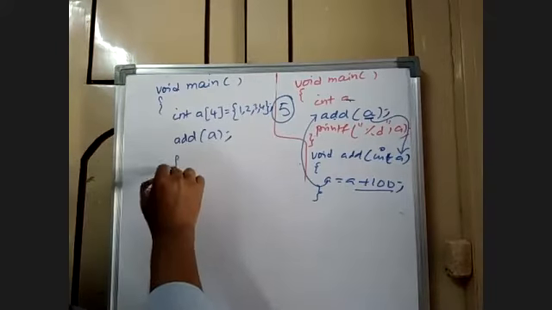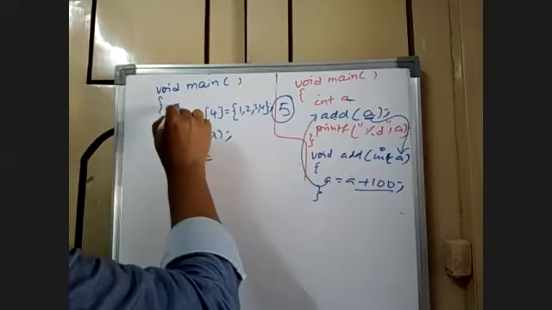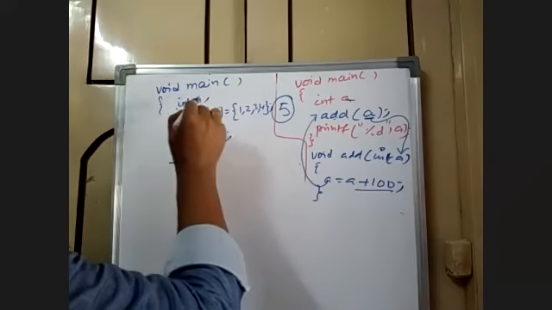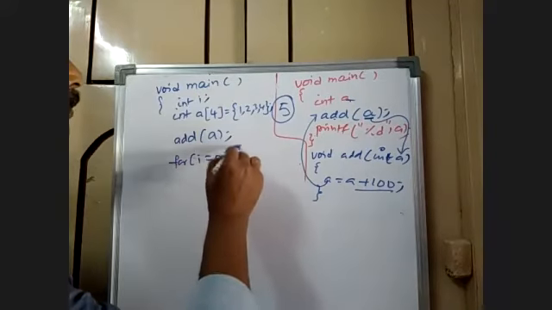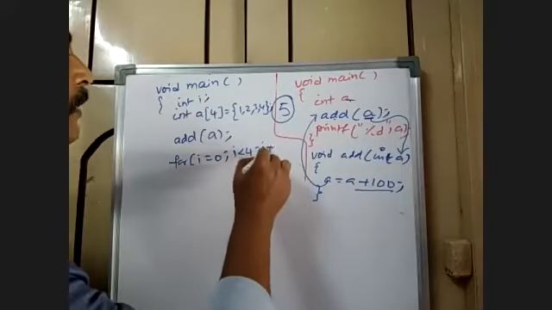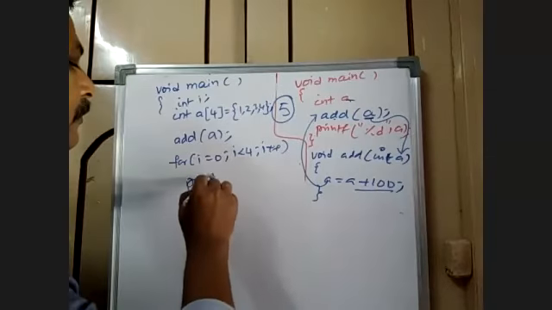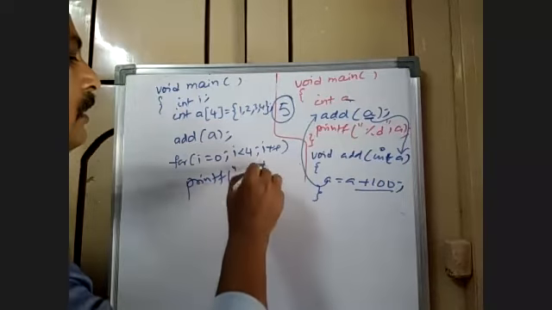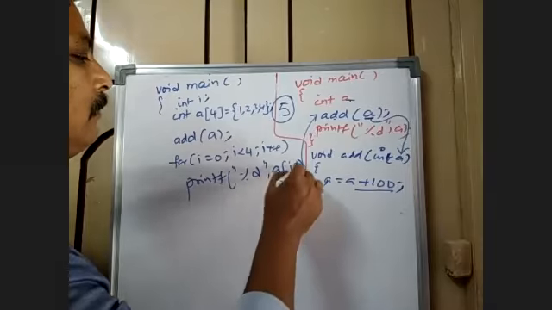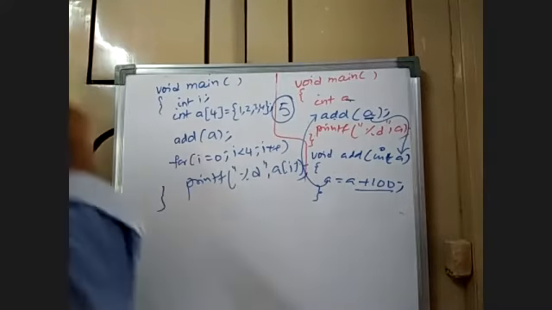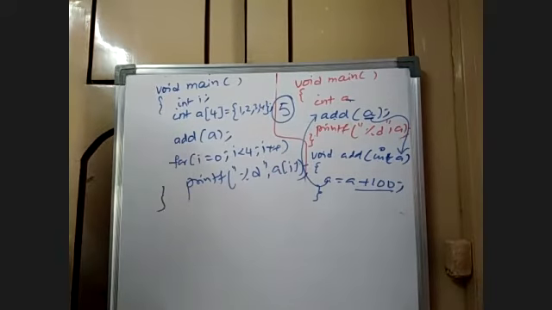Add a. Then for i is equal to 0, i less than 4, i plus plus, printf percentage d, a of i. I wrote the function like this.